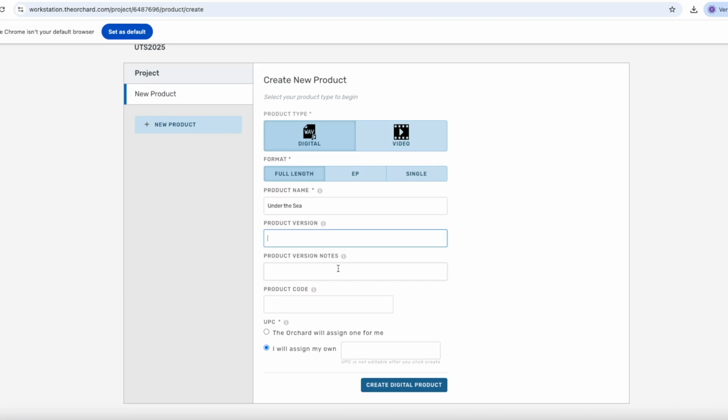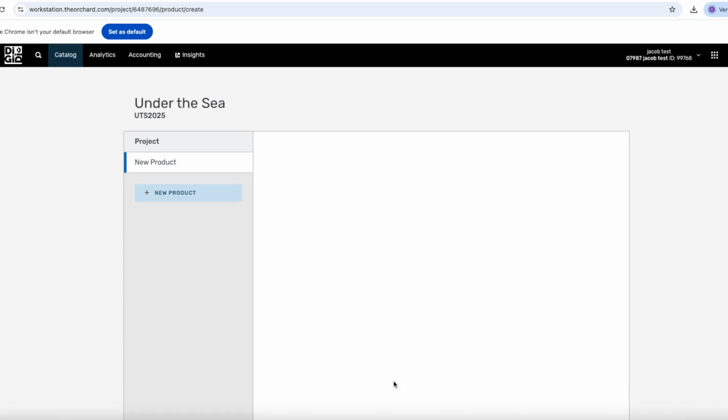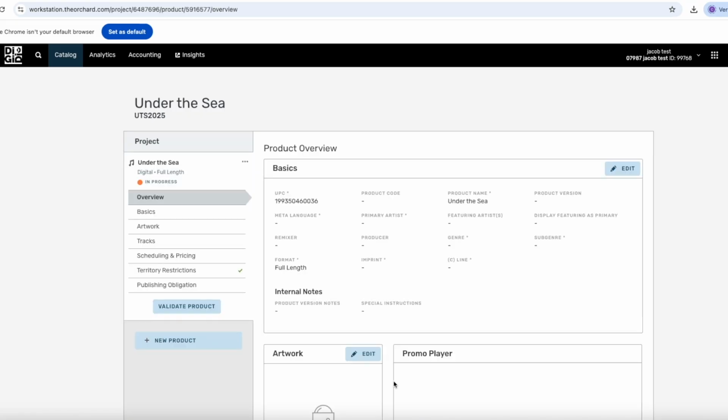Finally, the system asks for UPC code. And in this case, just select that the orchard will assign one for me and click Create Digital Product. For your information, the UPC code is like a barcode for the product itself, and it should not be confused with an ISRC code, which is a barcode for each individual track.